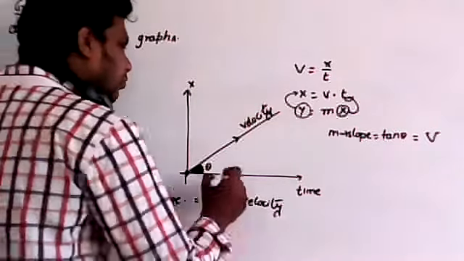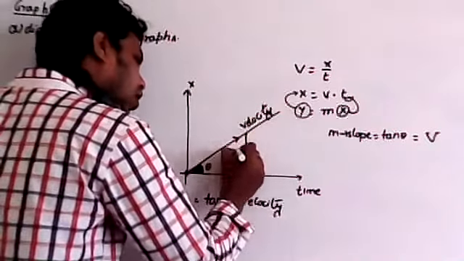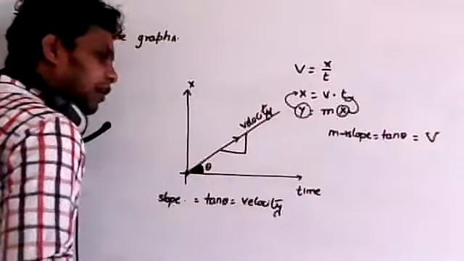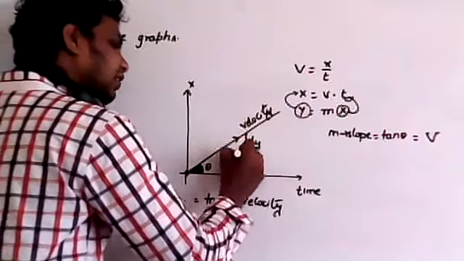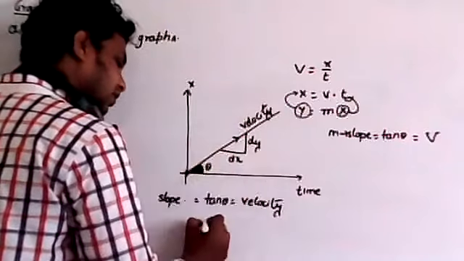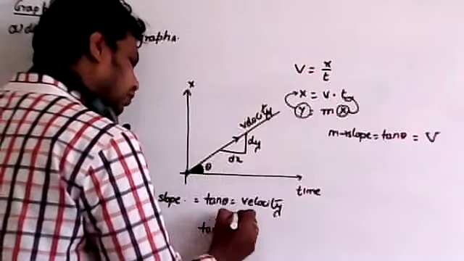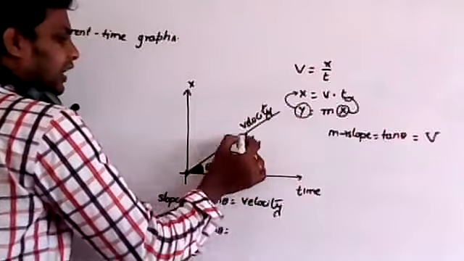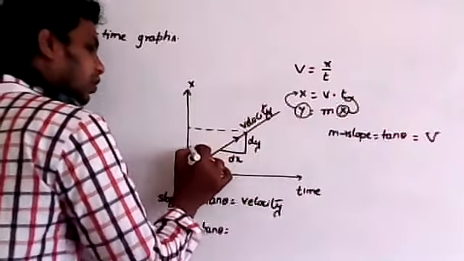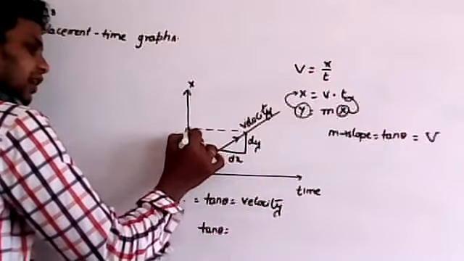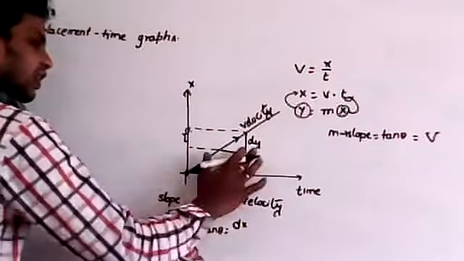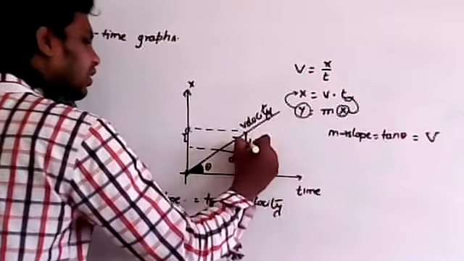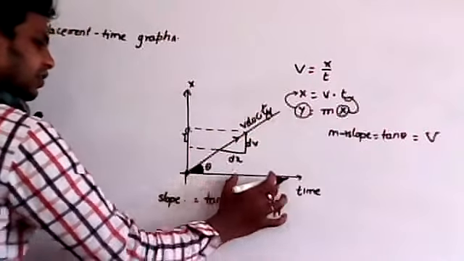Now remember, I will take a small part in this graph. In this small part, this side I will consider as dy and this side as dx. Then tan theta is equal to dy. Here dy is on the x-axis, on the displacement side. Therefore, dy can be taken as dx. And this is the time axis.